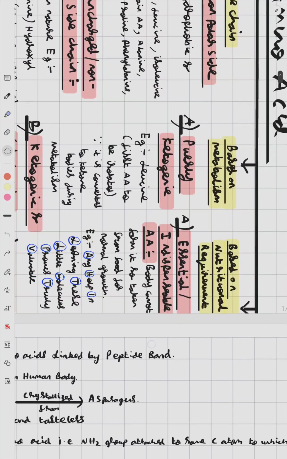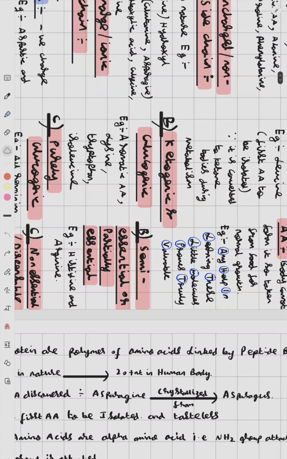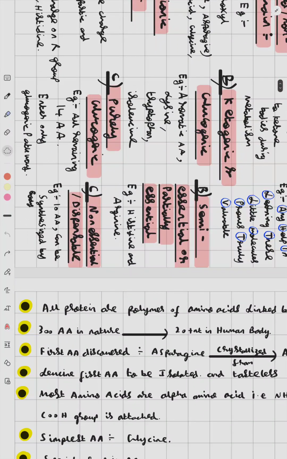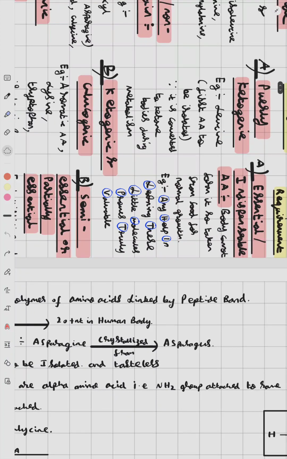Now, based on nutritional requirement, they are classified into essential, that is indispensable amino acids, semi-essential or partially essential amino acids, and non-essential or dispensable amino acids. For the essential or indispensable amino acids, the body cannot form them, so we take them in the form of food for normal growth. The mnemonic for it is: Any help in learning these little molecules proves truly valuable.